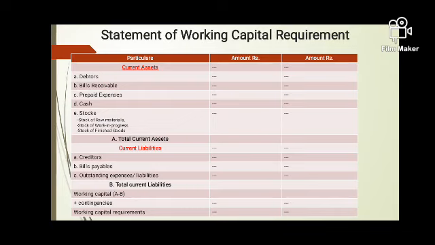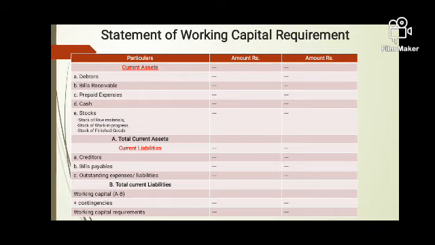Now when you total all these current assets, that means these are the funds which are blocked, the money which is blocked in current assets. So companies are in shortage of funds. For example, the total current assets of the company are 70 lakhs. So right now the company is in shortage of 70 lakh rupees.